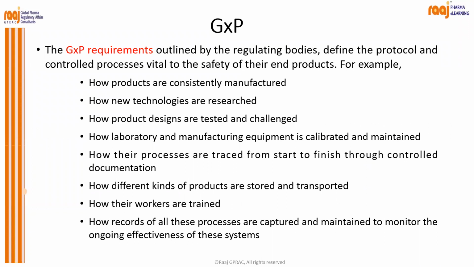I have given some examples, like how products are consistently manufactured. We have to see through the GXP system how we can manufacture a product which gives a consistent result. What does consistency mean? That means you're not going to manufacture a batch and sell it just once, right? You need a business lifetime.